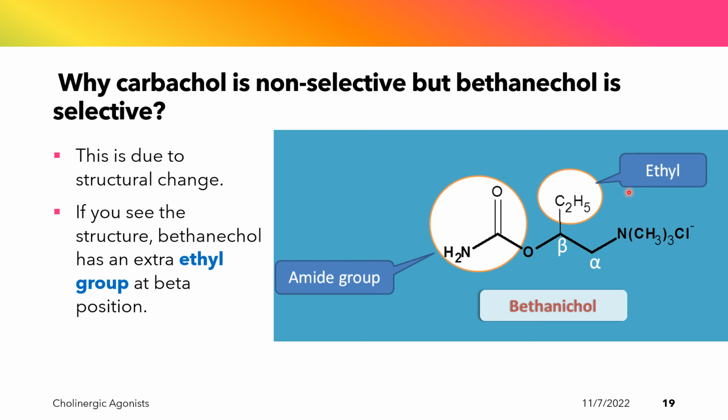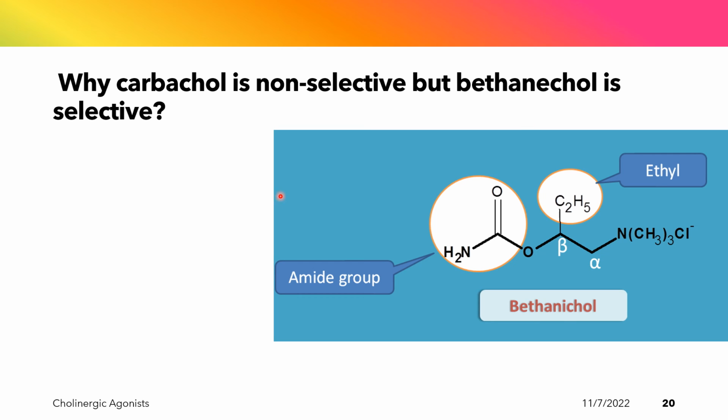So we have here the methyl group in the beta position. That is why it is called bethanechol. Again, the methyl group renders this drug resistant to acetylcholinesterase as well as selective for the muscarinic receptors.